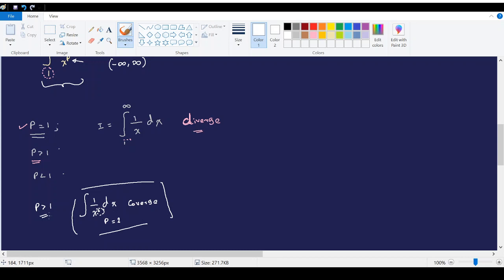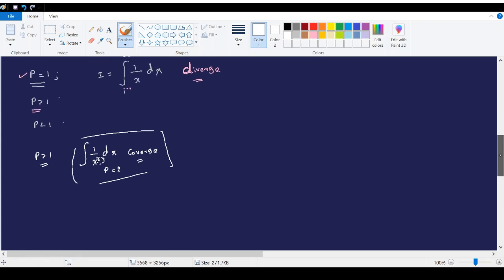But now we are going to prove that not only for 2, but for all p values greater than 1, the integral will converge. So the result for the case where p is equal to 2 is true for all p values greater than 1, and now I am going to prove that fact.